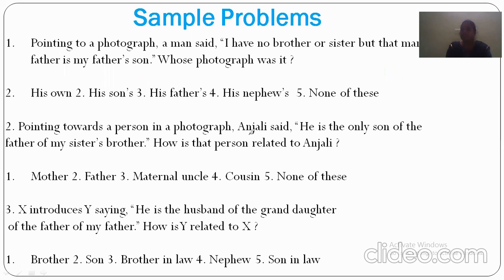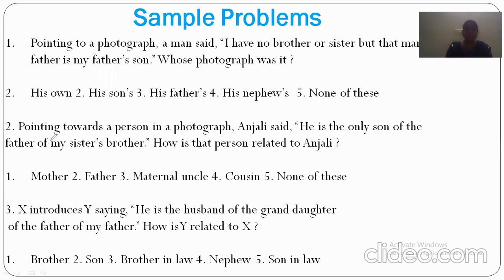Now, who is the speaker? Anjali. In the sense, me, myself, if they had given, we have to treat it as Anjali. And that, there, his, her, such kind of words if they use, we have to treat it as the person who is in the photograph. Now, he is the only son of the father of my sister's brother.